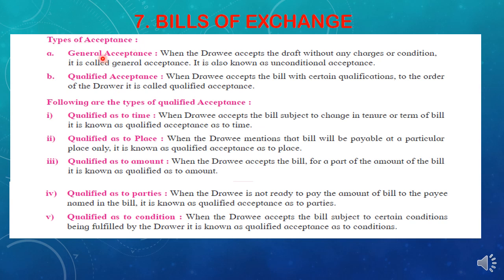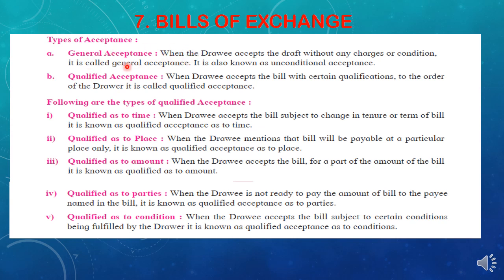The first one is general acceptance, means whatever the drawer has written is acceptable to the drawee, and he has accepted all the terms and conditions written on the bill of exchange. Let's see. When the drawee accepts the draft without any changes, means he will not demand any change in the bill of exchange which is already prepared by the drawer.